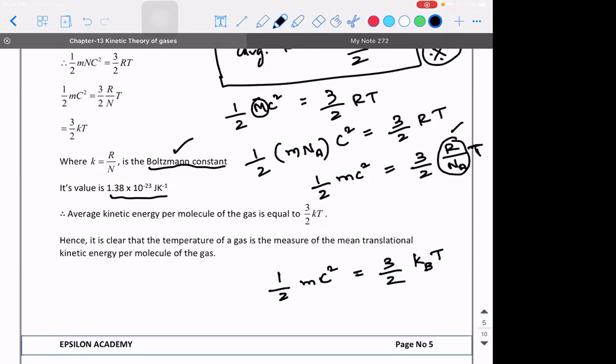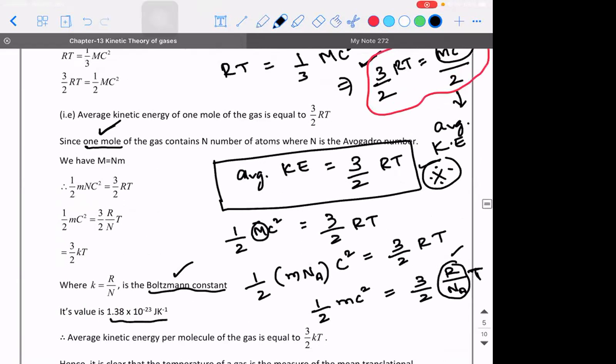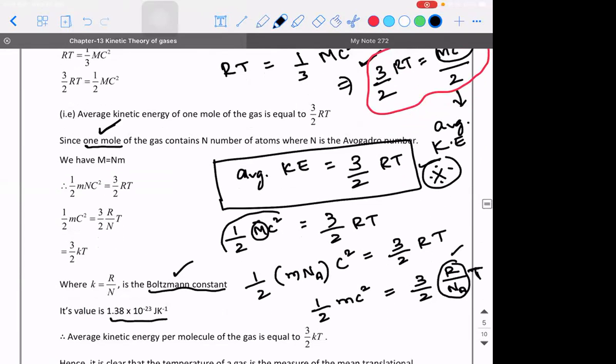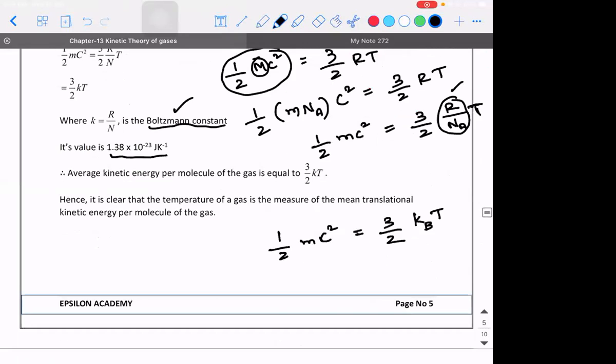Now, an important question that I'm going to ask you is, here also you had half mc square, and here also you have half mc square. What is the difference between the first one and the second one?